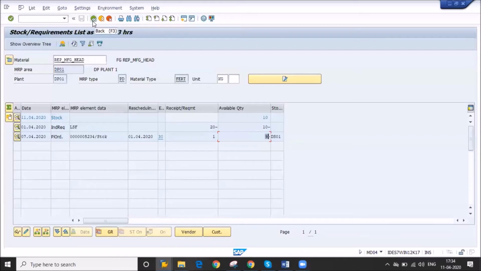This is the concept of MRP. Understood or not? Yes, sir. Your planned order is already there. Planned order means earlier I had created it, but the stock has not come. Yes, but it is considered available because anyhow you will convert this planned order to a production order. Okay.